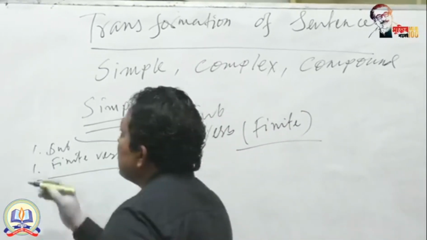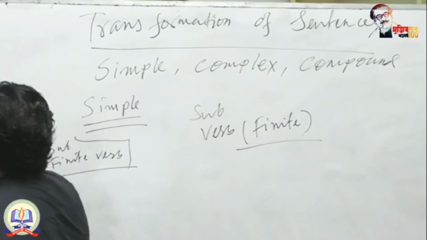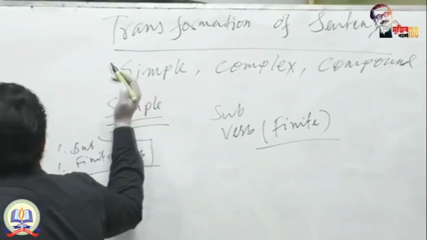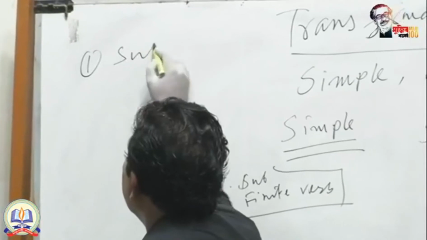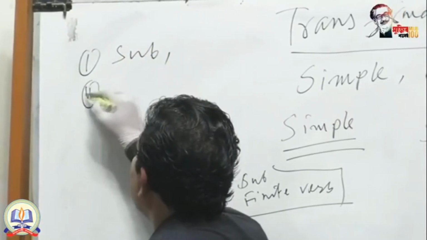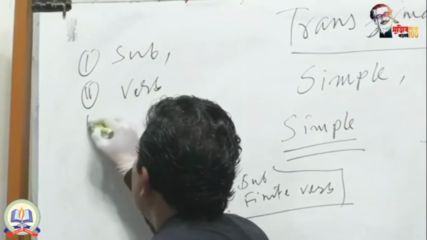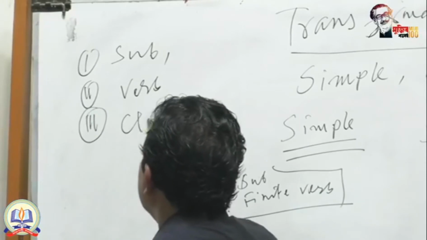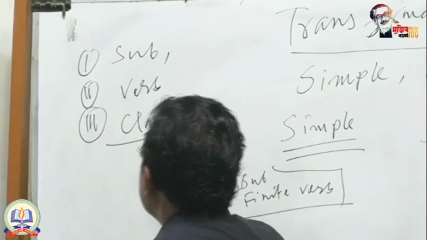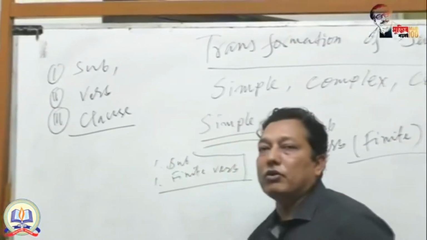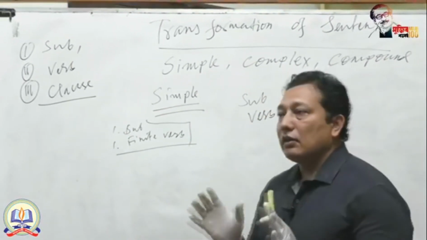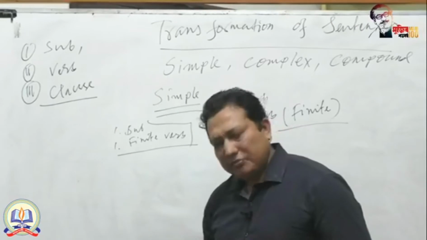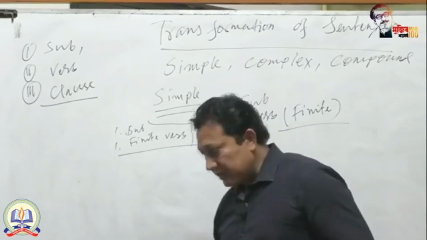If you want a clear conception about structural sentences, you need the idea of subject, the idea of verb, and the idea of clause. These three things are very important for getting a clear conception of simple, complex, and compound sentences.